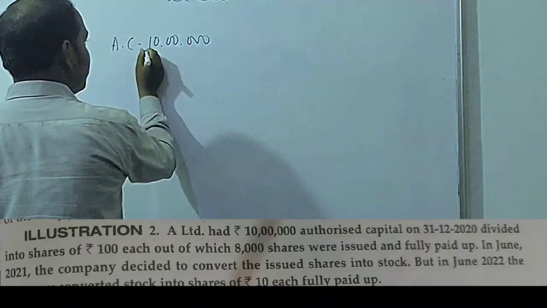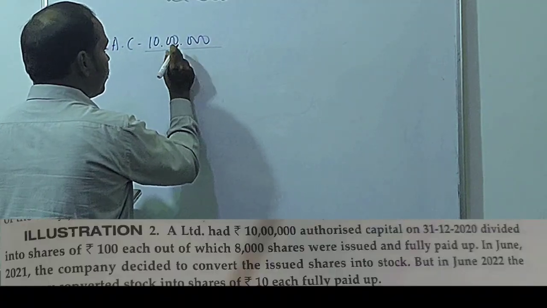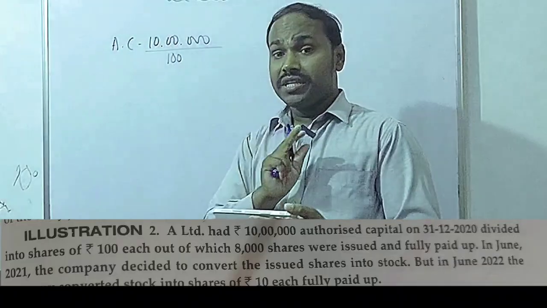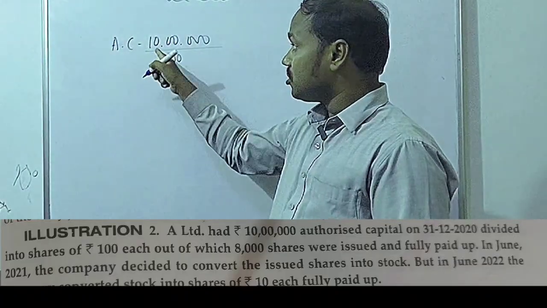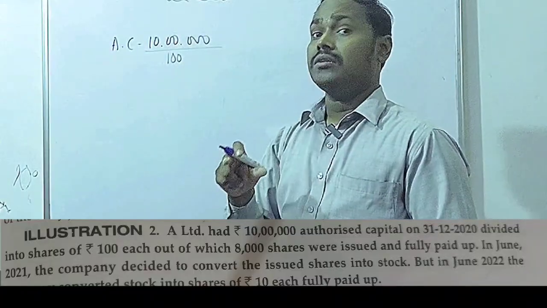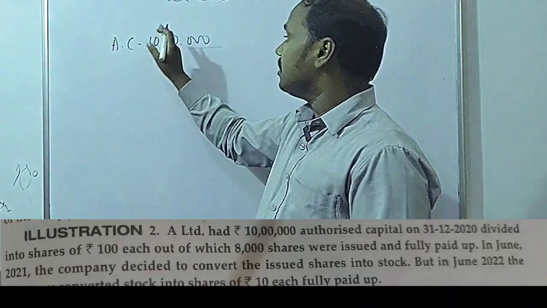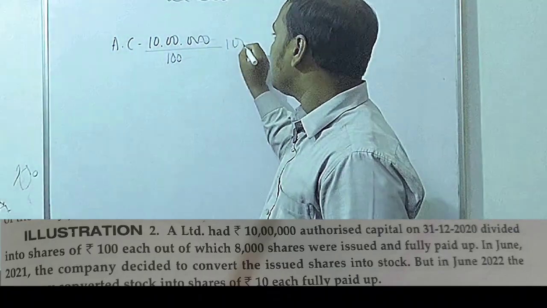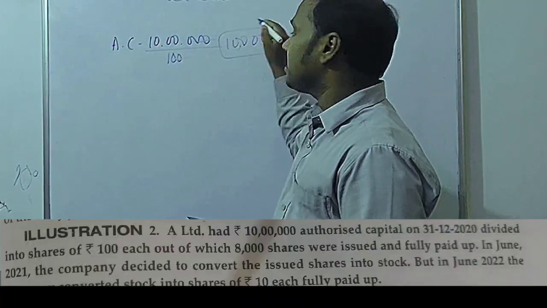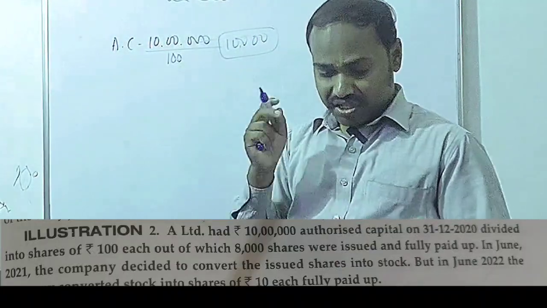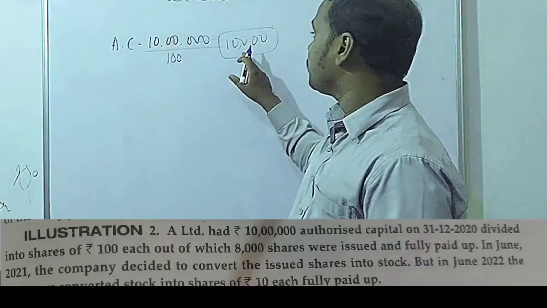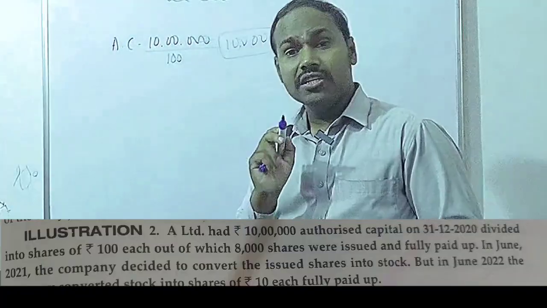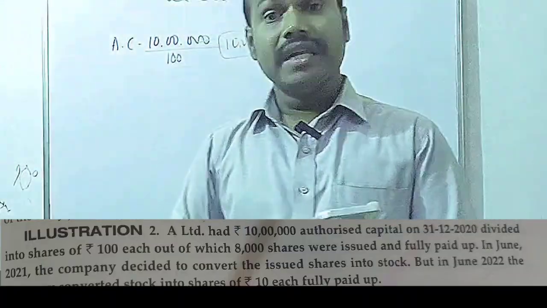Next, these shares have been divided into shares of rupees 100 each. The number of shares is not given as 10 lakh; 10 lakh is the total value of authorized capital. So 10 lakh worth of capital divided into shares of 100 each means 10,000 shares are there. Instead of mentioning the number of shares, they have told the total worth of the authorized capital. Now you have understood that the total number of shares the company has is 10,000.